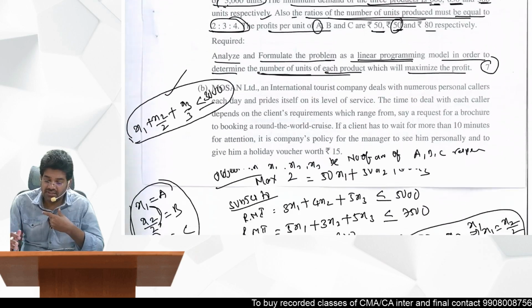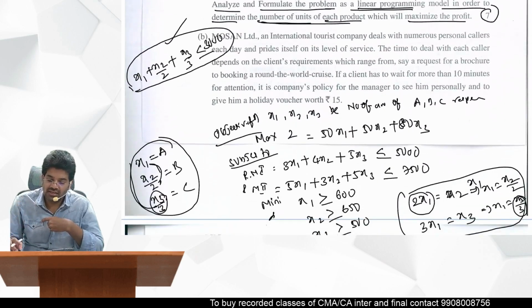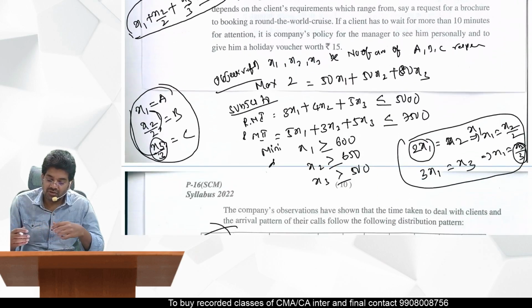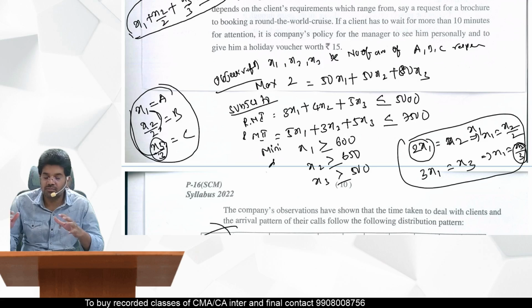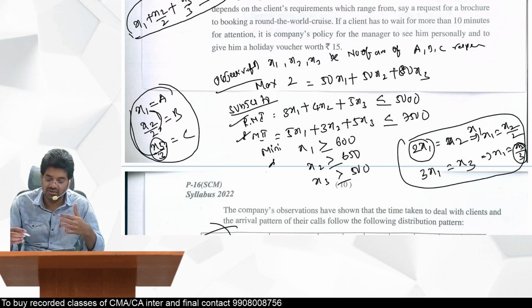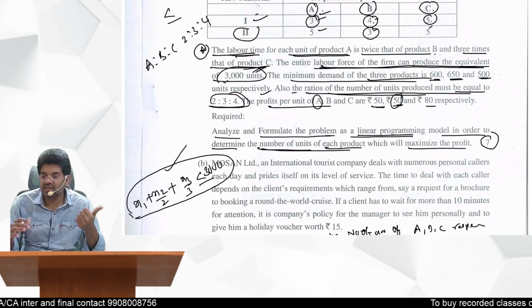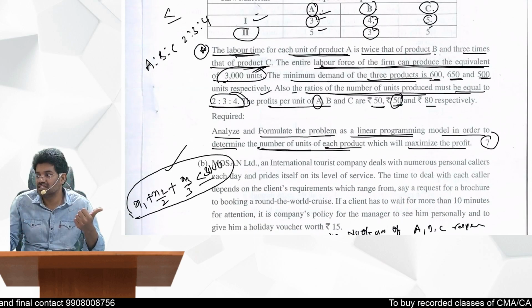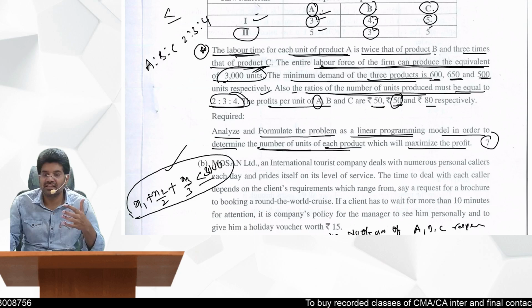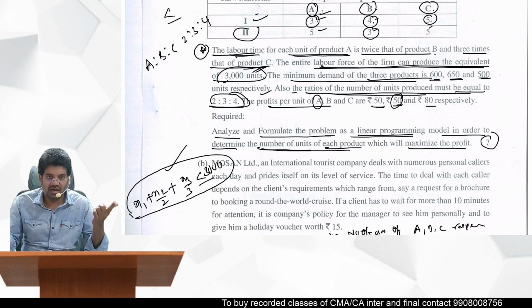Whatever I have explained here, you can make a note of it. So let x1, x2, x3 be the number of units of A, B, C we have taken. So profit per unit is given. So maximize, subject to restrictions: raw material 1, raw material 2, then minimum demand restriction, and then labor time. For x1, what is the labor? x1 time is 3 times of product C, 2 times of product B. So how we can write that is x1, 1 hour.